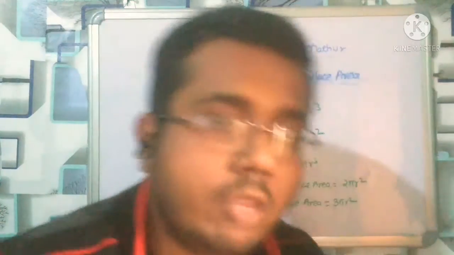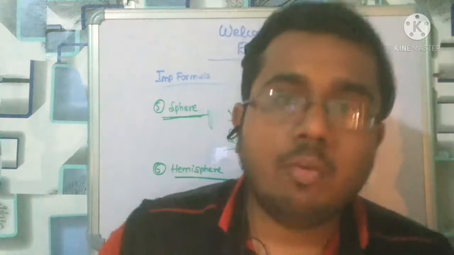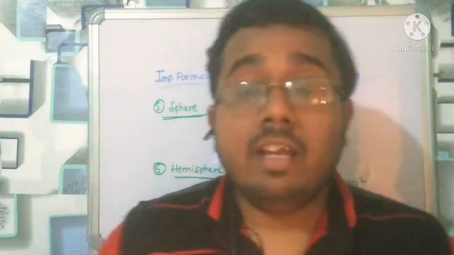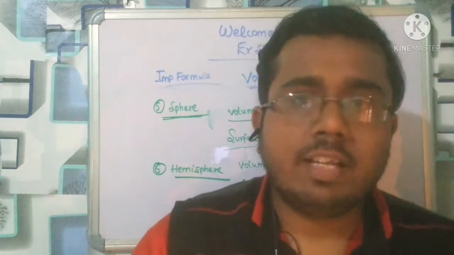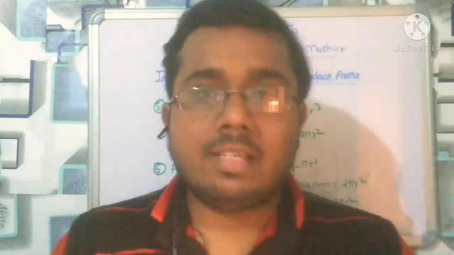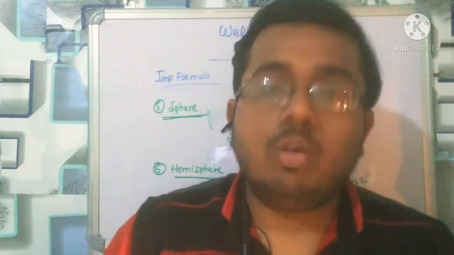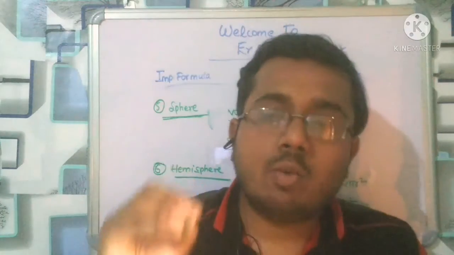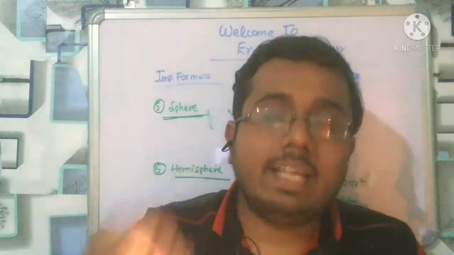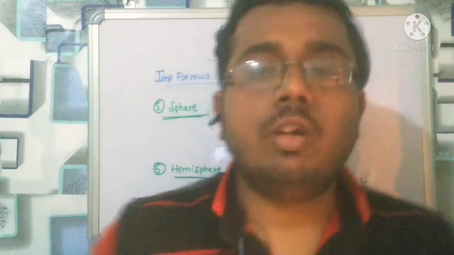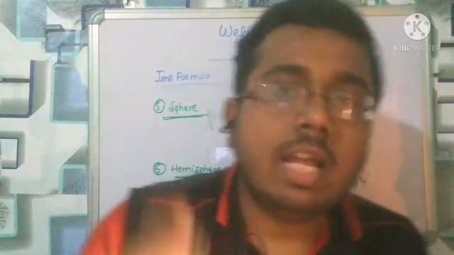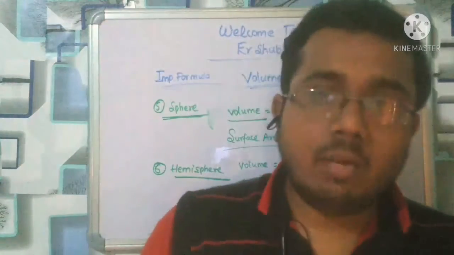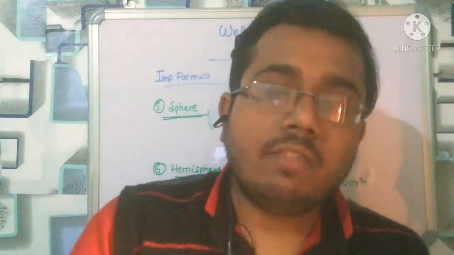In the same way, we have come across the cylinder volume pi r square h. The curved surface area is 2 pi r h, total surface area 2 pi r into (h plus r). When I came to the cone, I told that volume of the cone is 1 by 3 pi r square h. The slant height of the cone L is equal to under root h square plus r square. Curved surface area is pi r l and total surface area pi r into (L plus r).